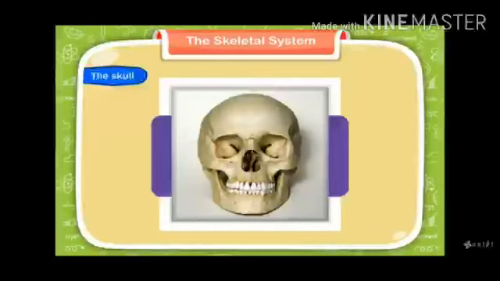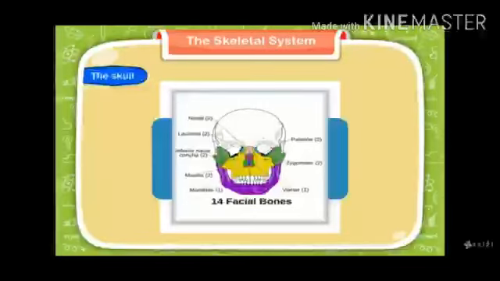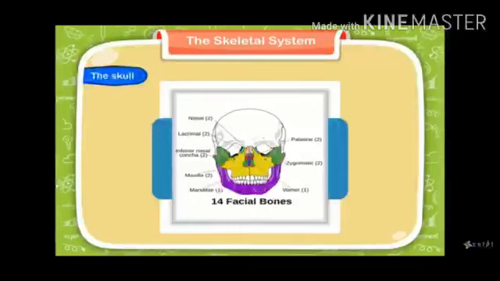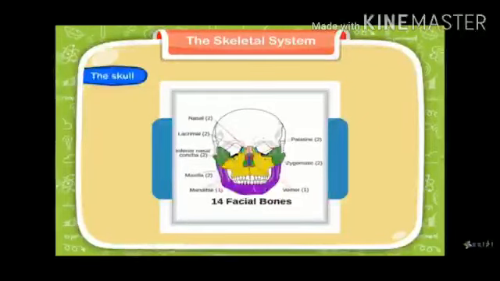The skull. Our skull is made up of 14 facial bones, and among all these bones our lower jaw is movable. With the help of the lower jaw, we can eat and speak. Other bones of the skull are immovable. They are fixed.